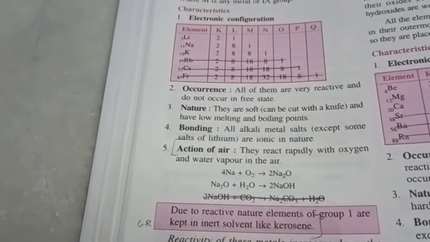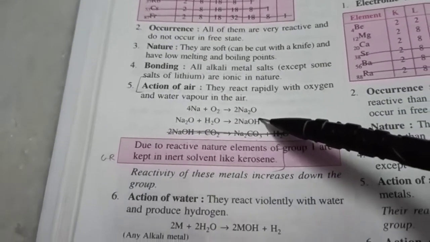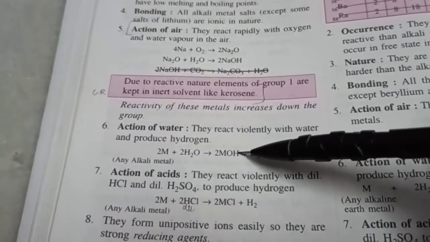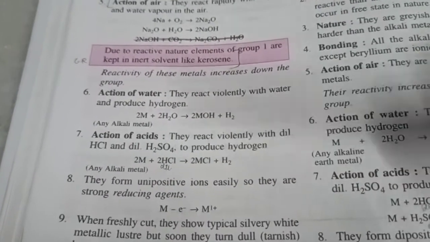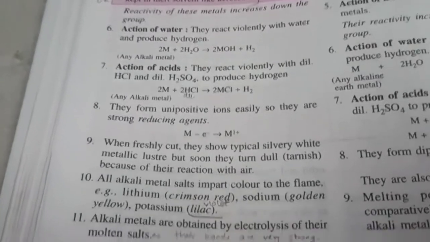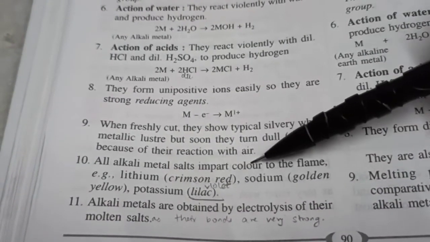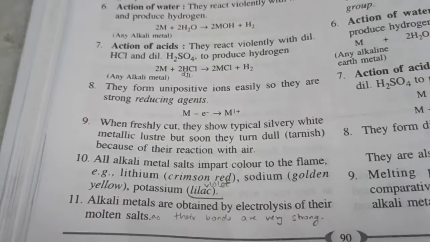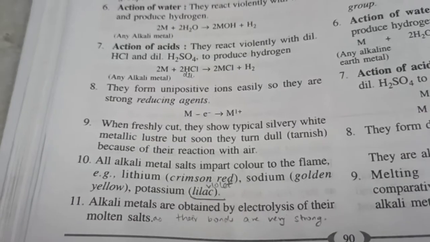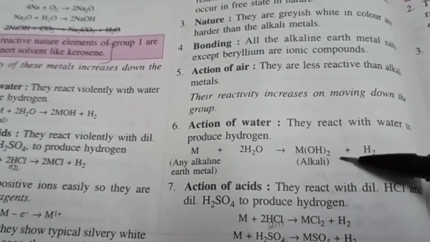Now let's study some properties of alkali metals. When they react with air, they form the respective oxides. With water, they form the respective hydroxides. With acids, they form the respective salt and hydrogen gas is released. They give you a flame test if you've learned practical chemistry. Sodium gives you a golden flame, potassium gives you a violet flame, and lithium gives you a red flame. These properties are true for alkaline earth metals also, although the balancing will be different because their valency is 2.